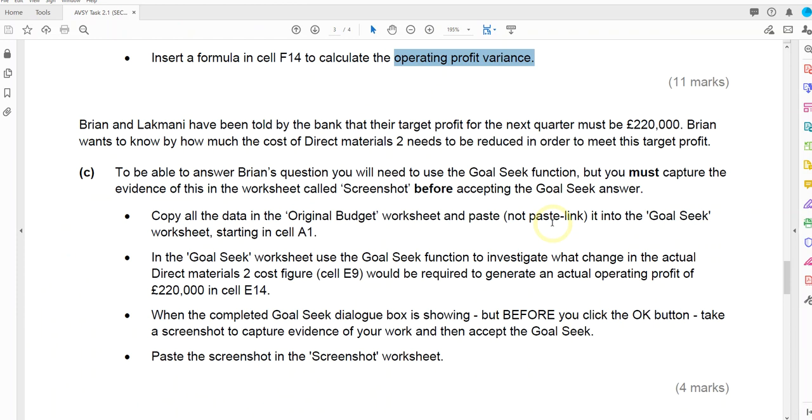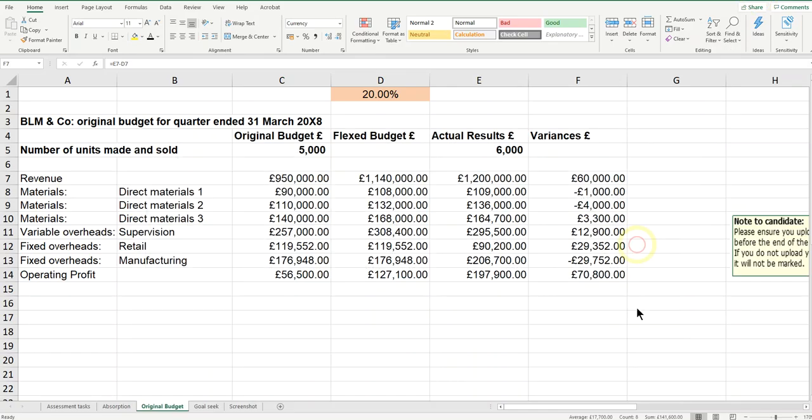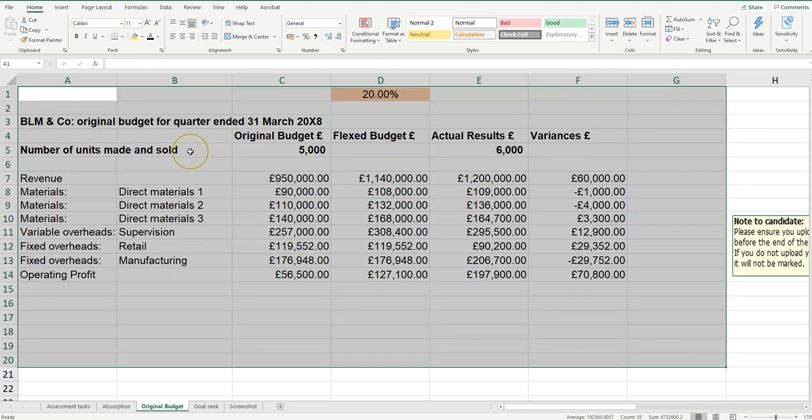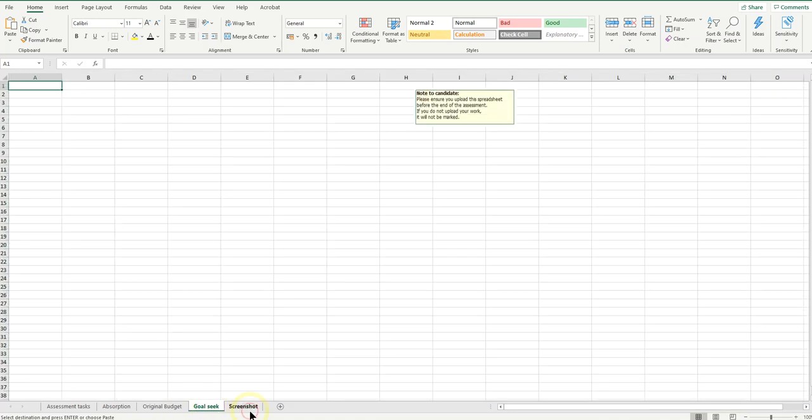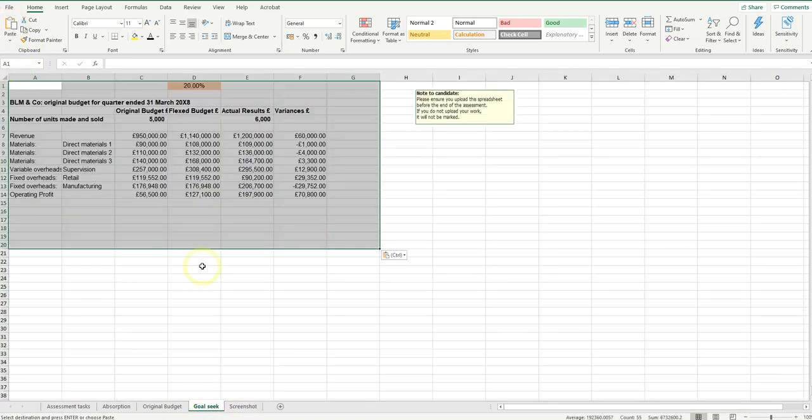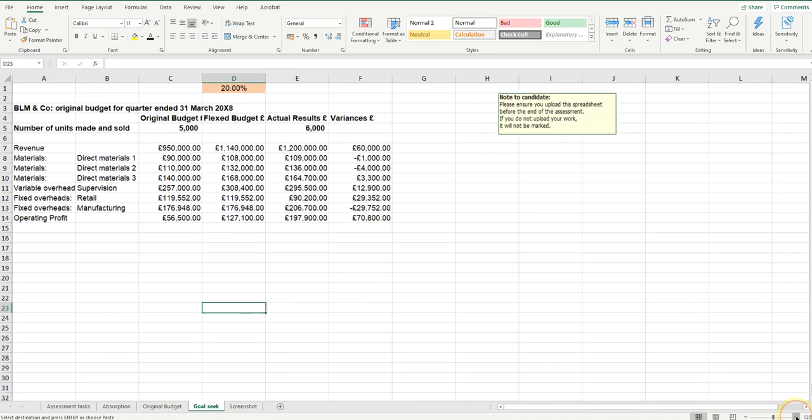So now we're on to part C, and it says that Brian and Lakmani have been told that they need to have a target profit for the next quarter of 220,000, and we're being asked to use the goal seek function to calculate this. So first thing we need to do is copy the original budget worksheet and paste, not paste link, into the goal seek worksheet. So let's do that. So we need to pick up everything in this worksheet and copy it, and then we have got a goal seek worksheet, and we just need to paste the data into there.